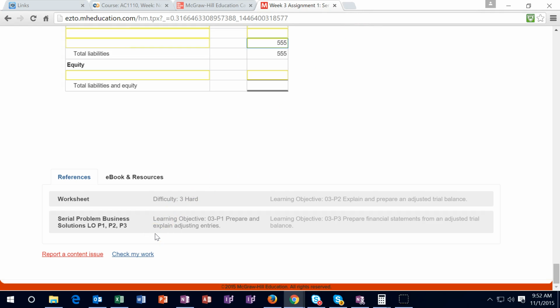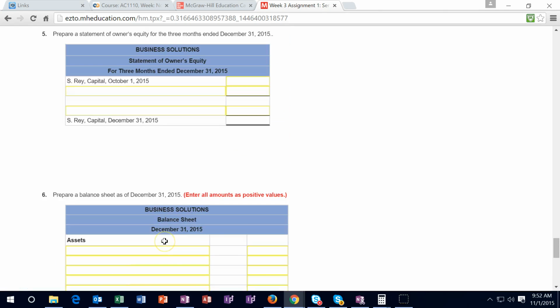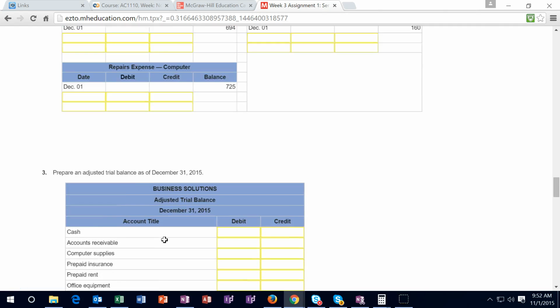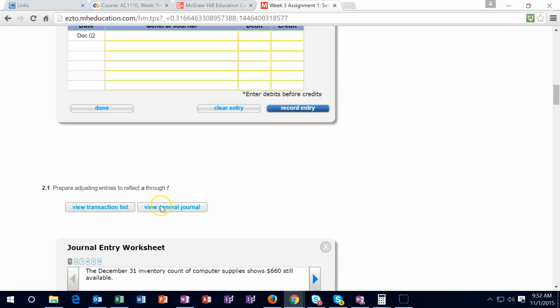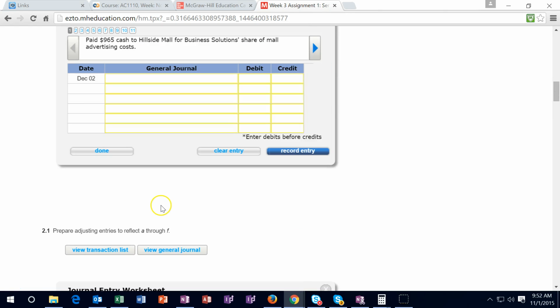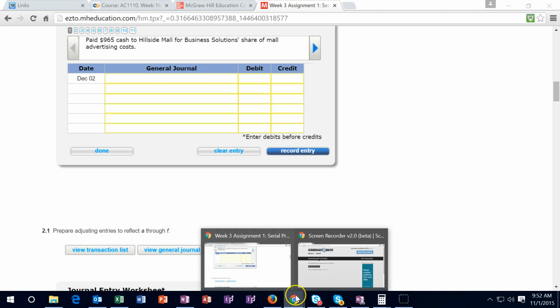So you really want to use that and go back and forth, because with these longer problems, you want to see what has been input and check your work as you go and start working through these big problems. Again, a lot of the information you can get just from the format of the Excel worksheets, and a lot of the journal entries here, you can get at least what's going to be debited and credited from the Excel worksheets. So keep that in mind as we go.